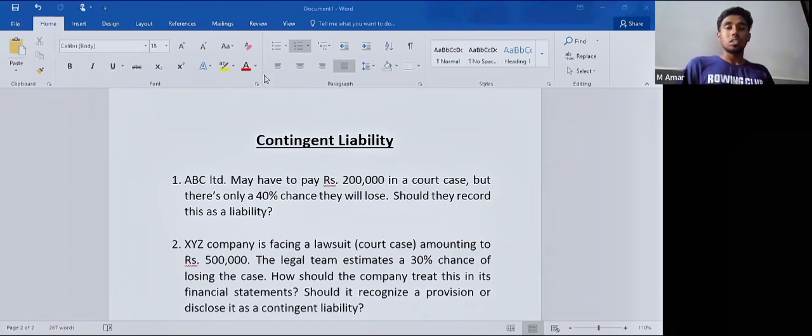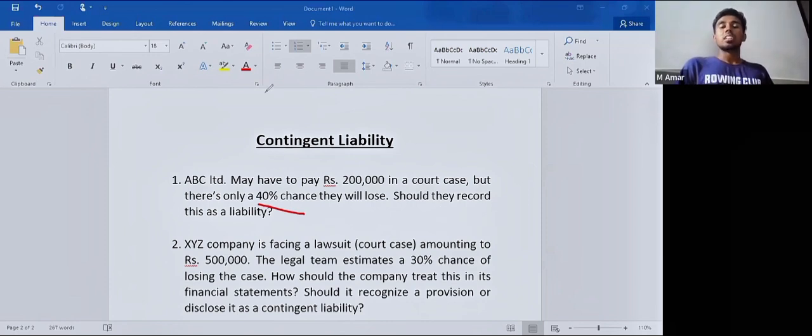Okay, so here, let's read the example. ABC Limited may have to pay 200,000 in a court case, but there is only a 40% chance that they will lose. Should they record it as a liability? The answer is no.